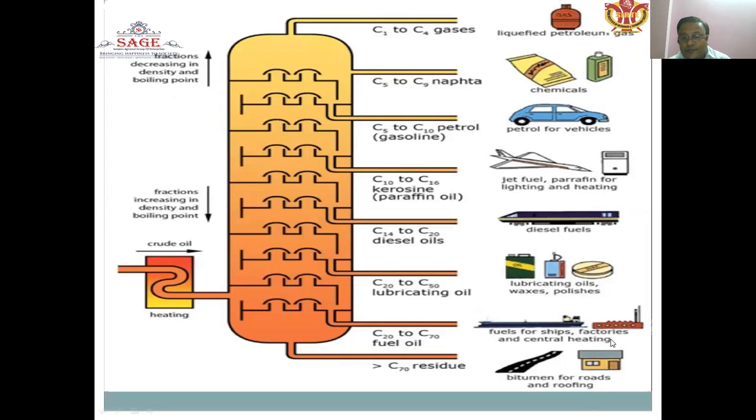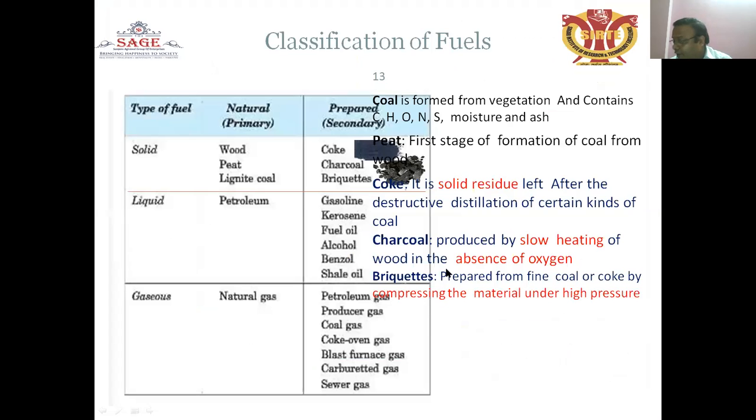Fuels for ships, factories and central heating. These are also another type of fuel. Bituminous fuel is used for roads and roofing. These are other kinds of variety of fuels. What are the classifications of the fuels? There are three different categories of fuels.